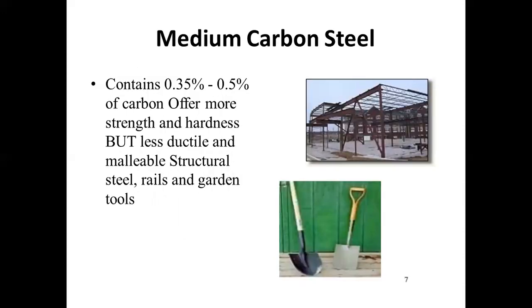The next is medium carbon steel. Medium carbon steel contains 0.35% to 0.5% of carbon.